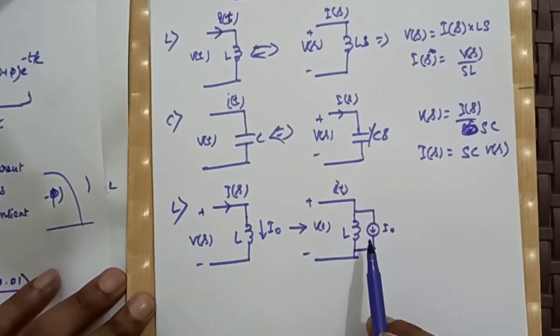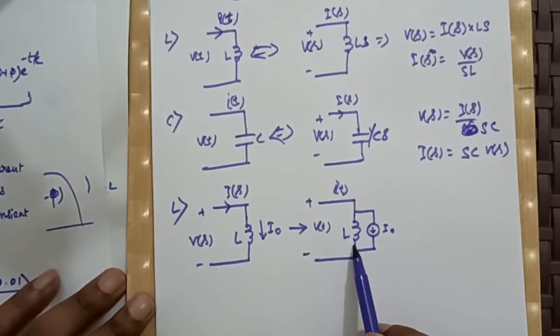In time domain, when we were discussing the DC transient, this was replaced by open circuit, but in AC transient analysis this will not be replaced by open circuit because this will have some impedance.